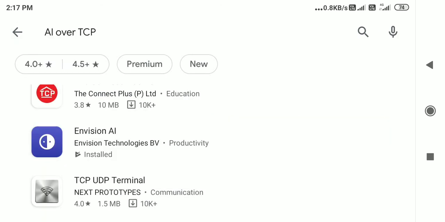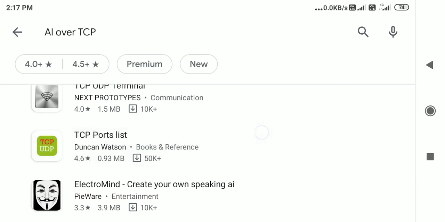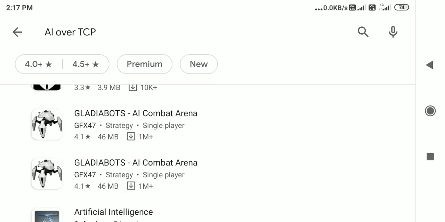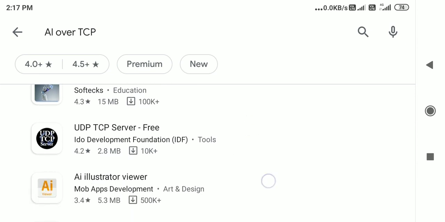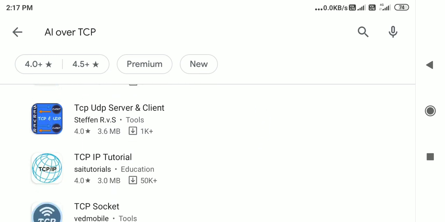These kinds of things are done by AI over TCP, UDP, and other protocols which we showed you already. Those protocols are already running, but the AI has to know that it has to go over UDP and get that particular file. That is called an AI. Artificial intelligence will run over that.